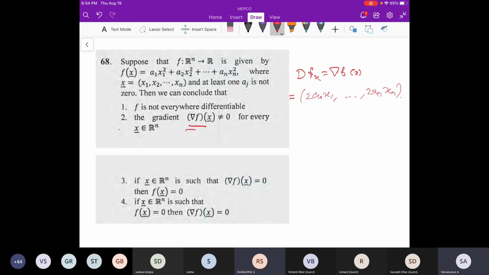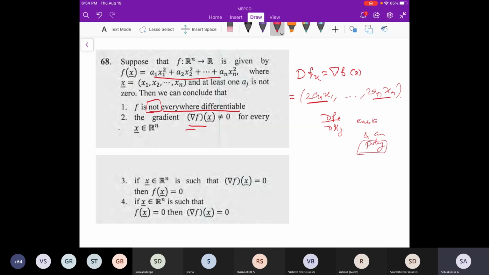So what about this one? Now, what we have to say is whether the function is differentiable everywhere. They are asking not differentiable. Is that true? No, it is actually differentiable everywhere. Why? This is a polynomial, so each term is a polynomial. That means all the partial derivatives exist, and they are polynomials, which are continuous and differentiable.